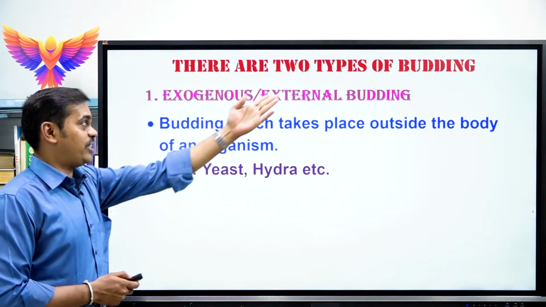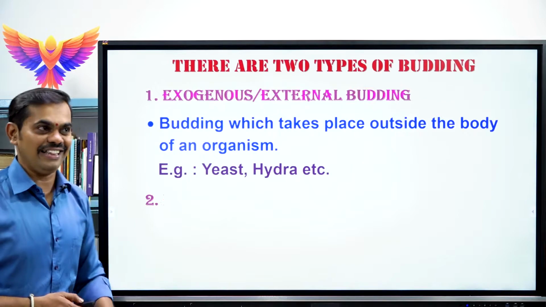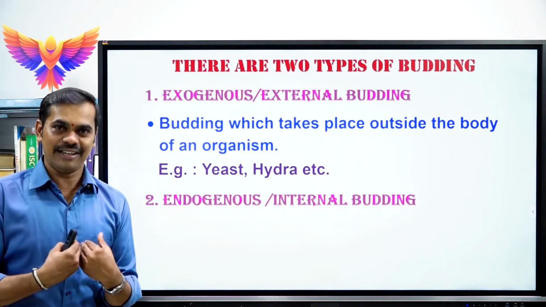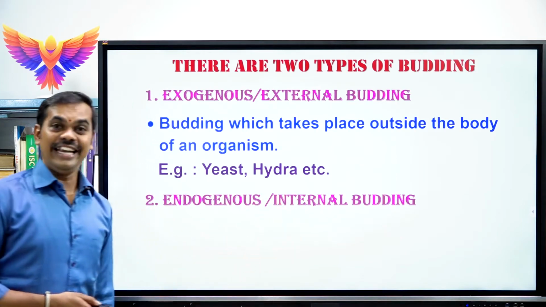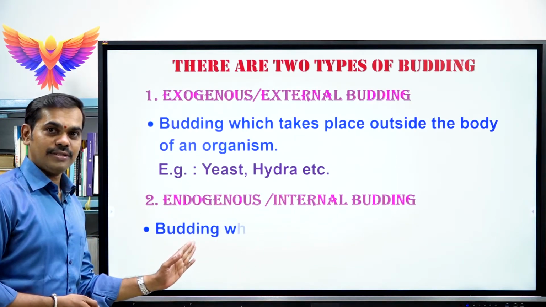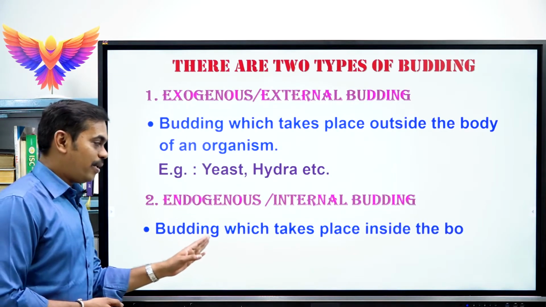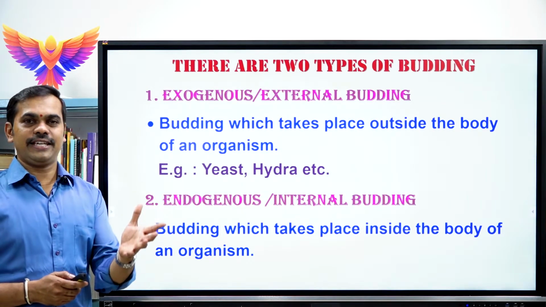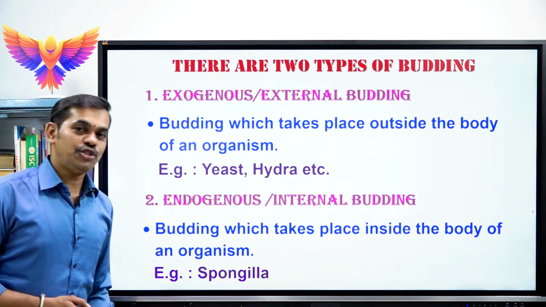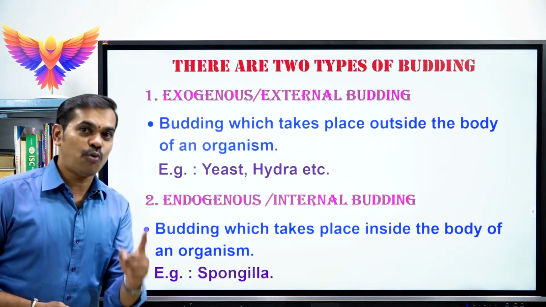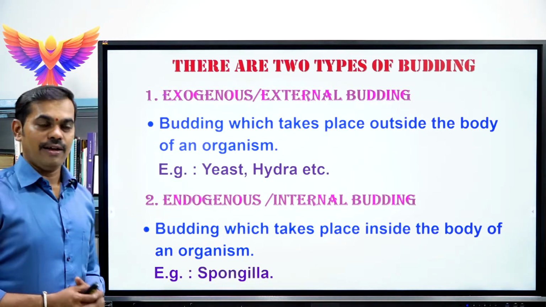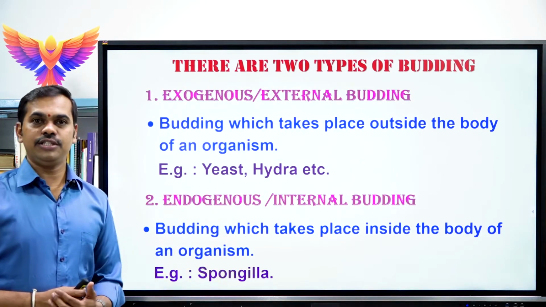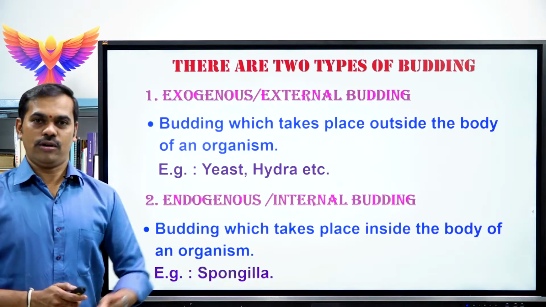Coming to the next one, obviously, the second one is called internal budding, or endogenous budding. Endo means internal. So here, in internal budding, the budding takes place inside the body of an organism. The best example is spongilla. Spongilla belongs to sponges, phylum Porifera. The common name for spongilla is freshwater sponge.